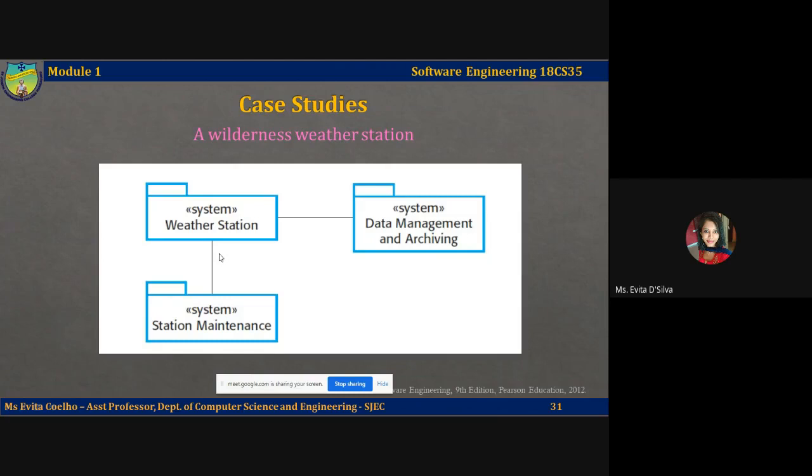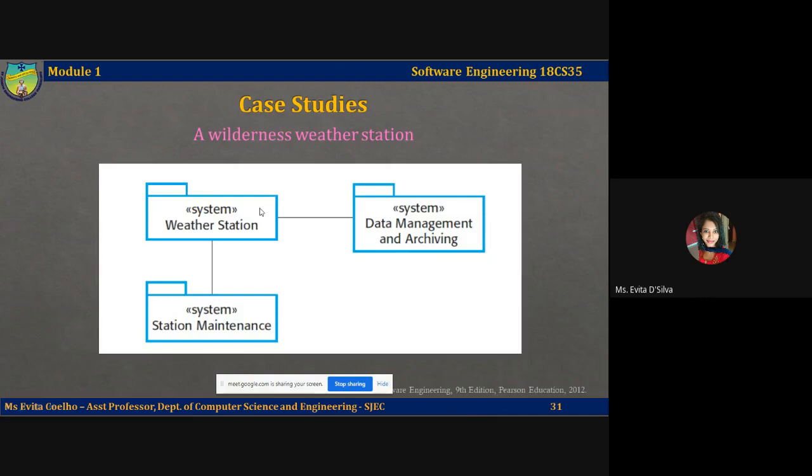Each weather station will include a number of other instruments to measure parameters we were just talking about. Each of these systems is controlled by a software system that takes parameter readings periodically, manages the data collection from the instruments, and so on. The weather station system operates by collecting weather observations at frequent intervals.